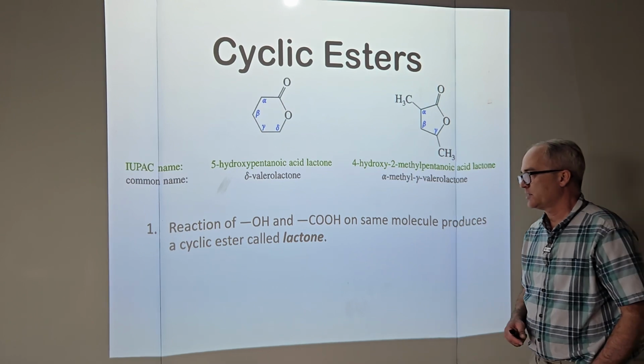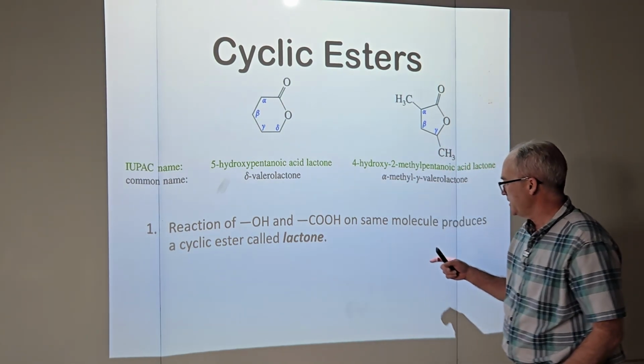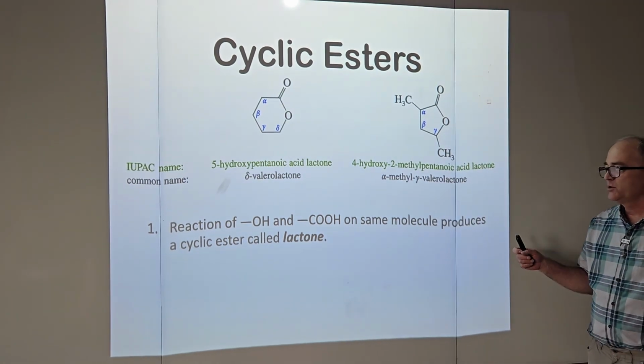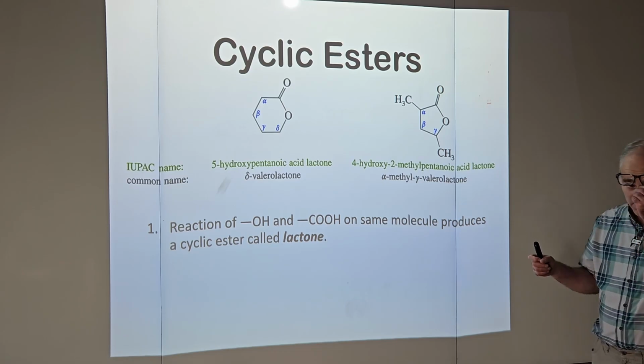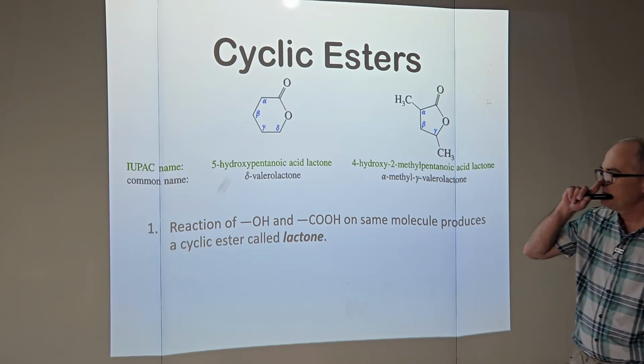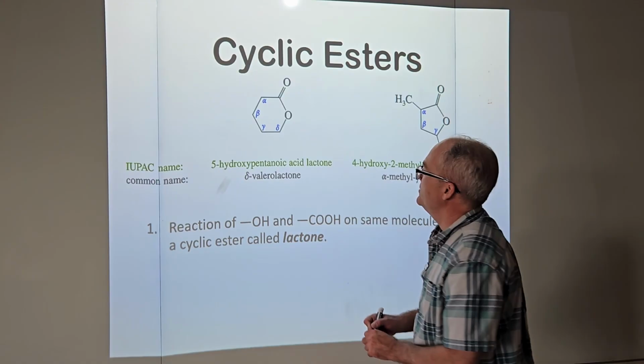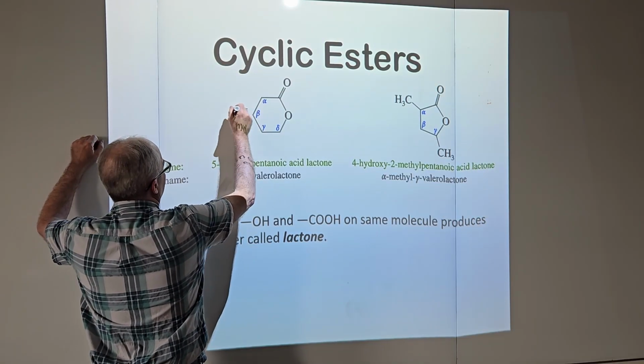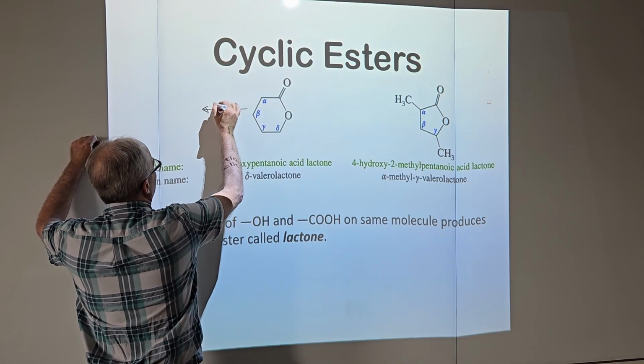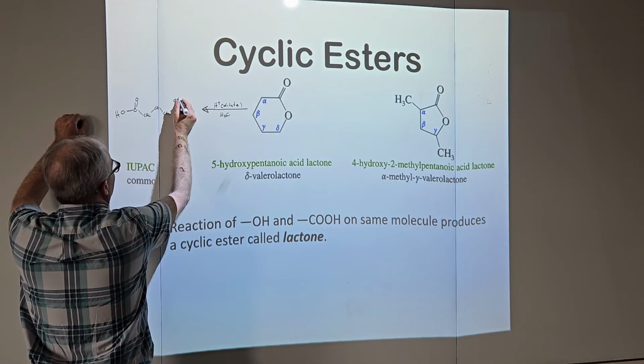Cyclic esters. That's something new. Reaction of an OH and the carboxylic acid on the same molecule can produce a cyclic ester, which we call lactones. So just for fun, that first slide said all of these can undergo hydrolysis. I think I checked on that one.